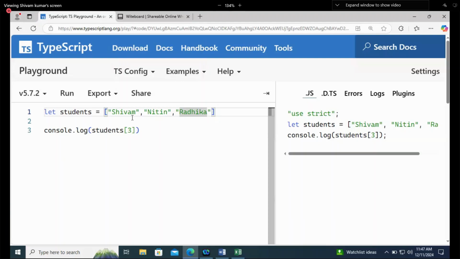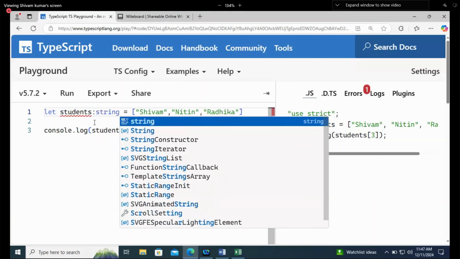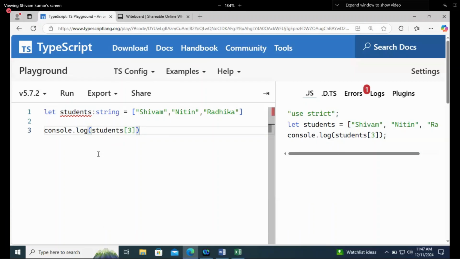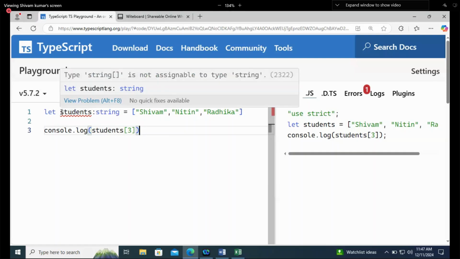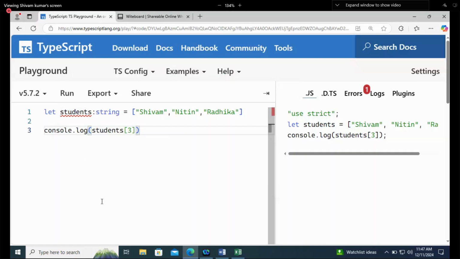Fine. Now this is how you declare arrays in JavaScript, but this is not TypeScript because there is no type. So how do we add the type? Colon string. But once you add the type string, it will give you an error. You know why this is giving an error? If I write the string type to this student, it gives me an error. The error is saying that you are giving string and you are giving 3 values.